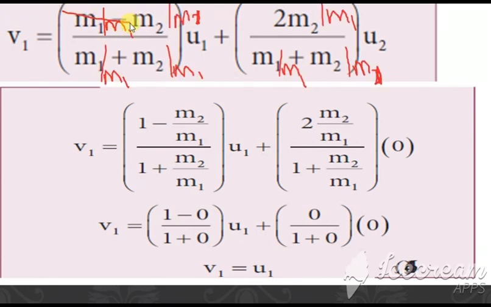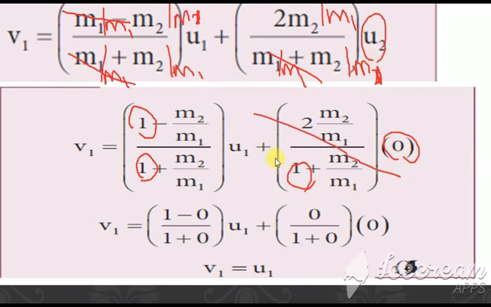m1 by m1 gets cancelled, so we get 1. m1 by m1 we get 1, and here m1 by m1 we get 1. Also u2 is equal to 0, so this full term becomes 0, so we have to concentrate only on this term. Here also m2 by m1 is 0, so this becomes 0. This also becomes 0. So 1 minus 0 divided by 1 plus 0 into u1. So this vanishes, 1 by 1, and we get v1 is equal to u1.